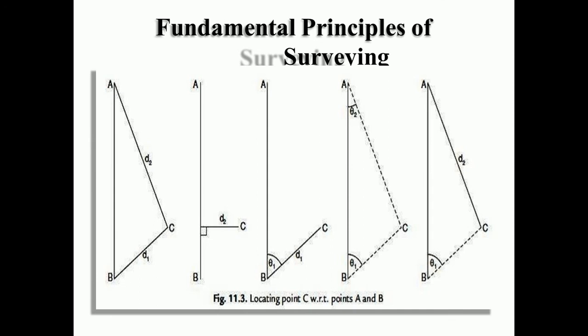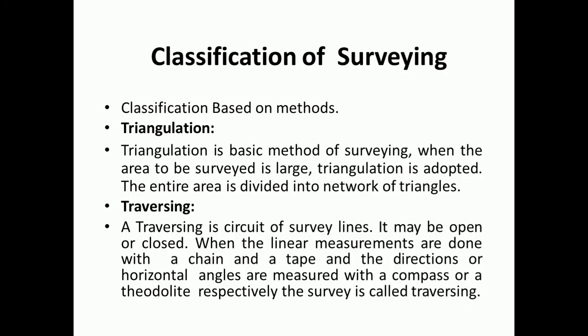In the first two cases, only linear measurements are taken. In the third case, one linear measurement, that is D1, and one angular measurement, that is theta 1. You can eliminate the linear measurements and have both the measurements as angular measurements. So measuring the angles theta 1 and theta 2 with respect to point C, you can plot C. Or you can have one linear measurement and one angular measurement. This is the second principle of surveying. Whatever operations you are performing in surveying, you are making use of these two basic principles, what you call the fundamental principles of surveying.